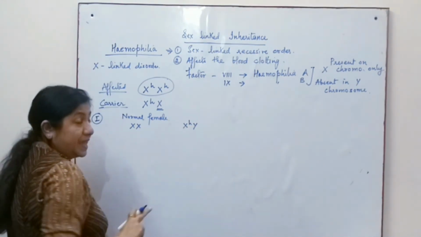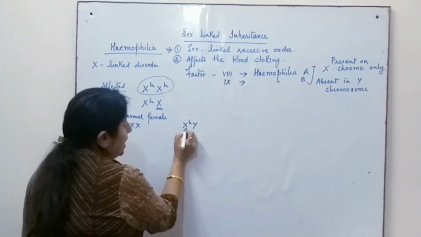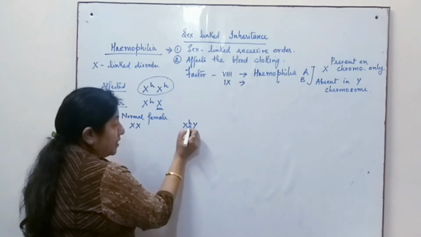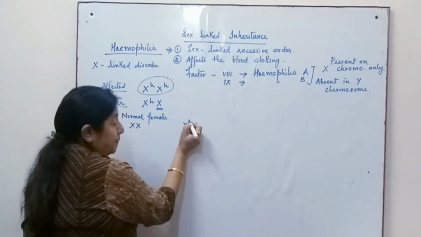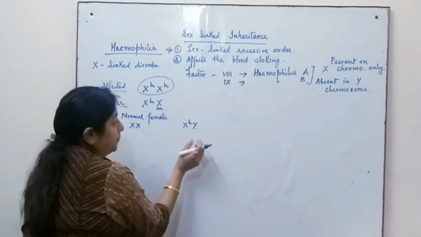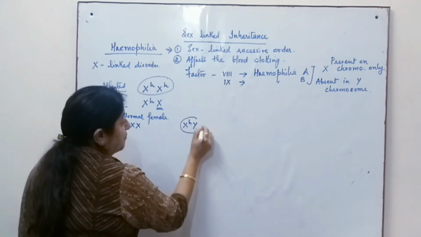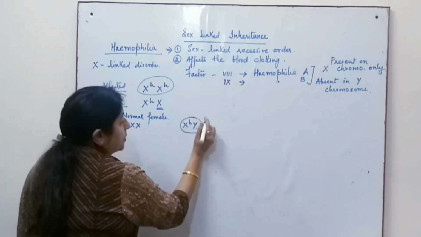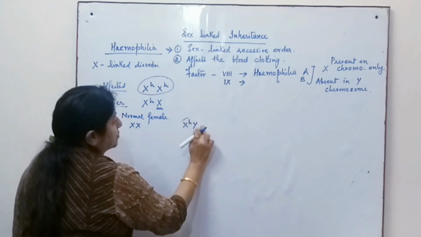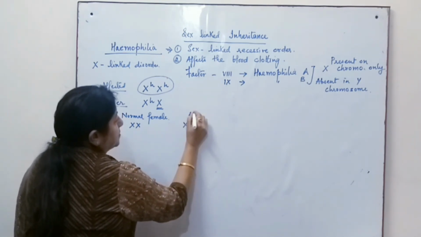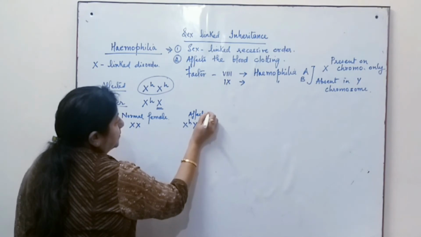For the male to be affected, one X chromosome carries the factor along with the Y chromosome. So the male over here, we write as affected male or hemophilic male.